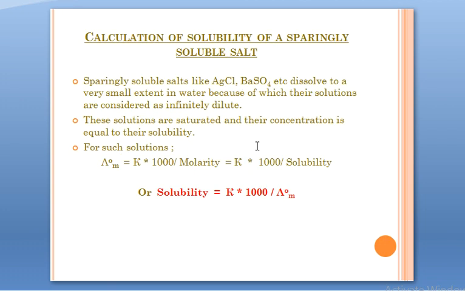Moving to the fourth one. What is the fourth one? Calculation of solubility of a sparingly soluble salt. Now what a sparingly soluble salt is, you have done the solubility product last year also. You have studied these in class 11th, which do not dissolve completely in their solvents, like AgCl, barium sulfate है. आप dissolve करोगे solvent में, they do not dissolve, right? Because they do not dissolve completely, they dissolve to a very small extent.